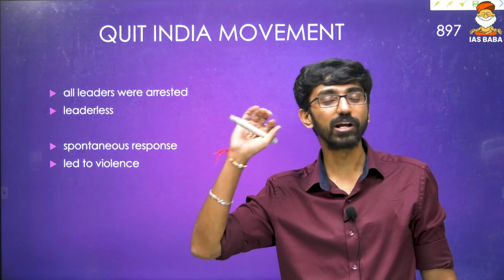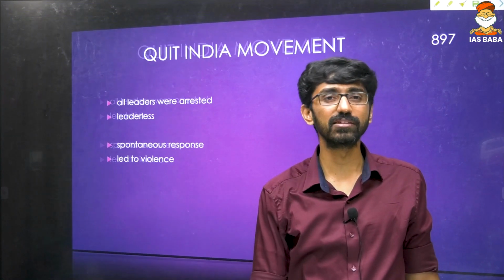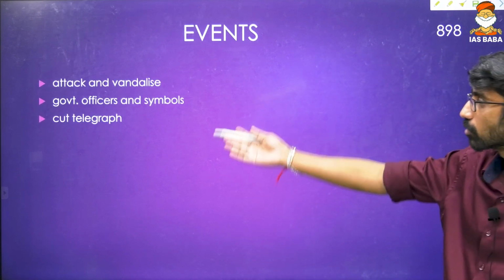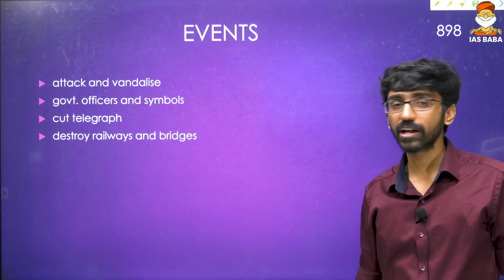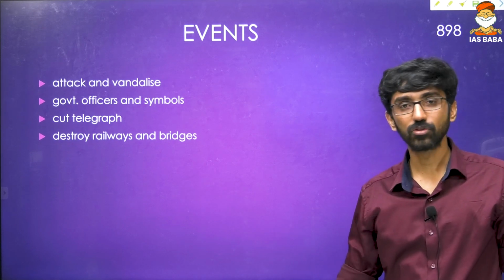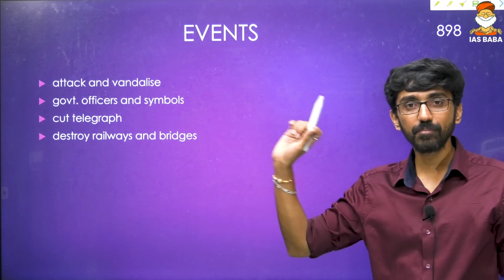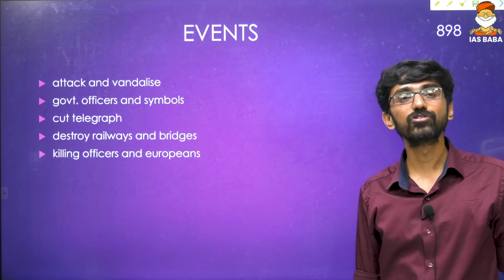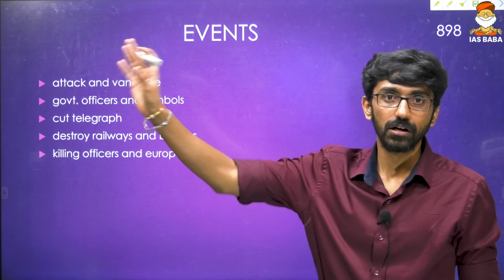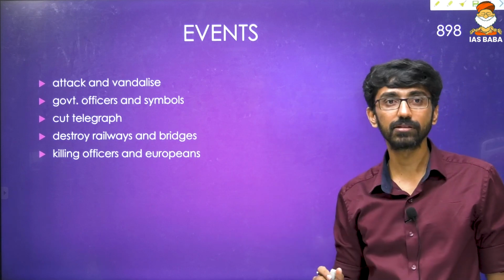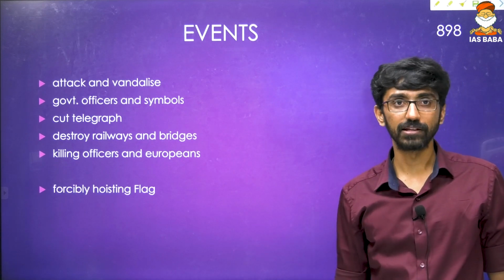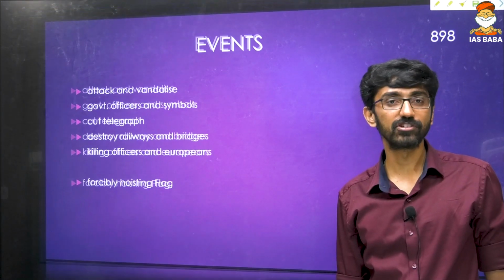They blew up railway bridges, attacked British symbols and buildings, attacked and vandalized government offices, cut telegraph lines, and destroyed railway bridges and roads also, because all of them symbolized the British. They also hoisted the tricolor flag on government buildings, and killed officers and Europeans, forcefully hoisting the flag because the British had banned it.